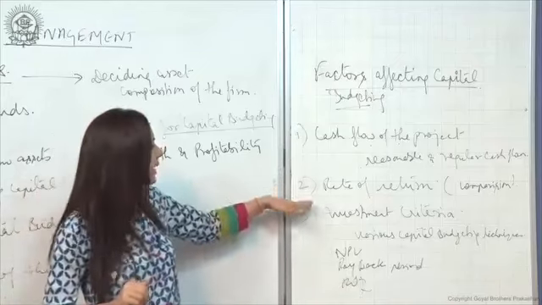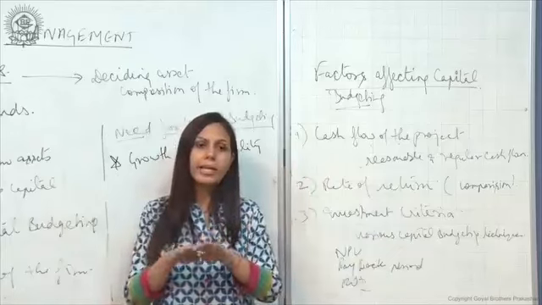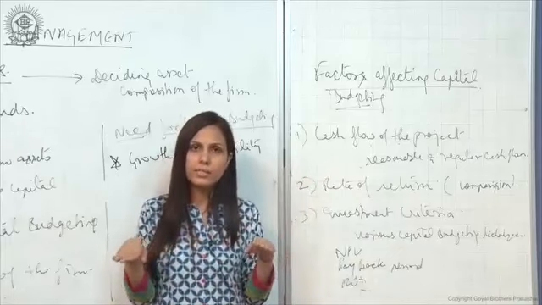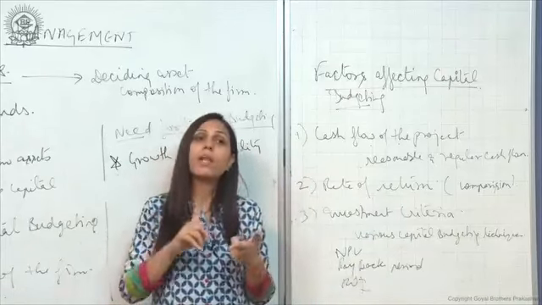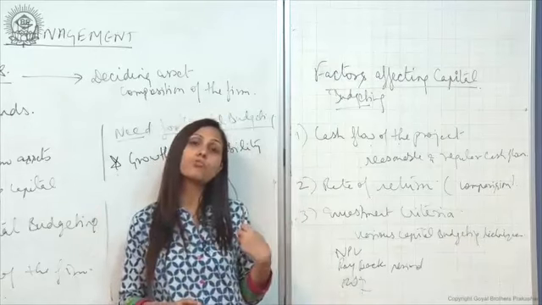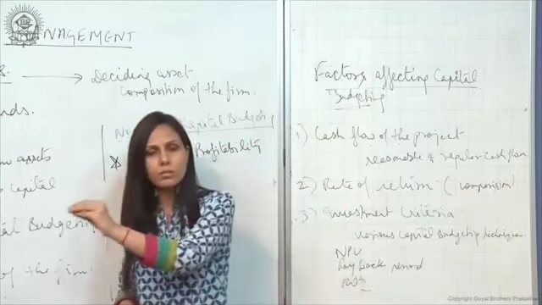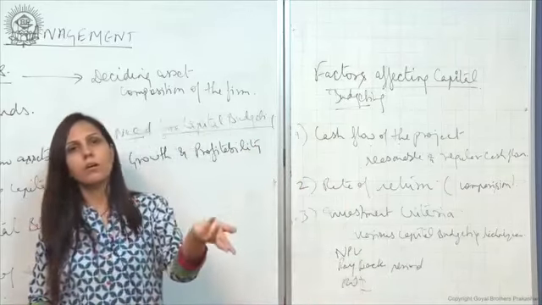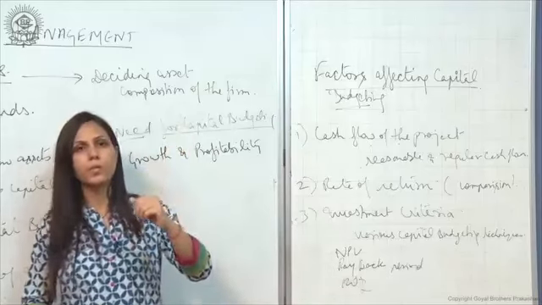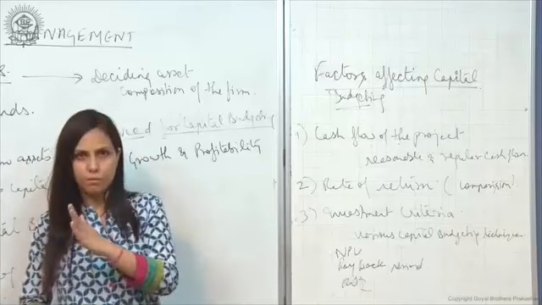Second, rate of return. Again I will compare different projects. For example, from project A I may get only a 10% rate of return, but from project B I get 12% or 15%. So obviously I am going to invest in project B.